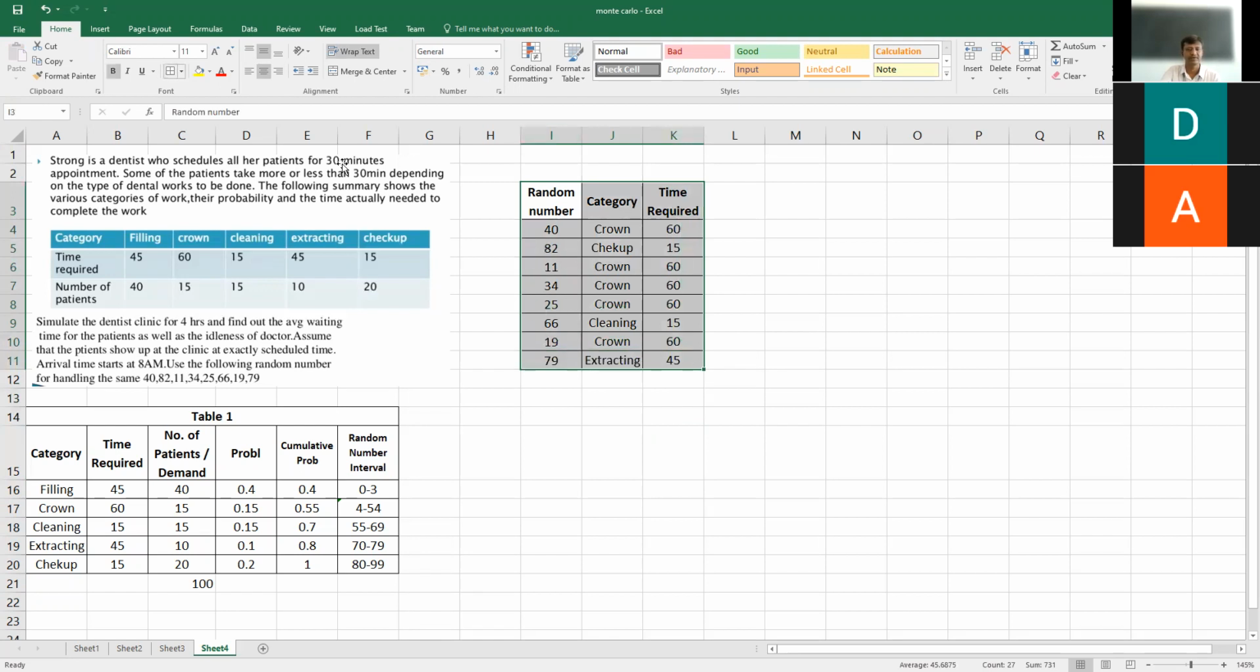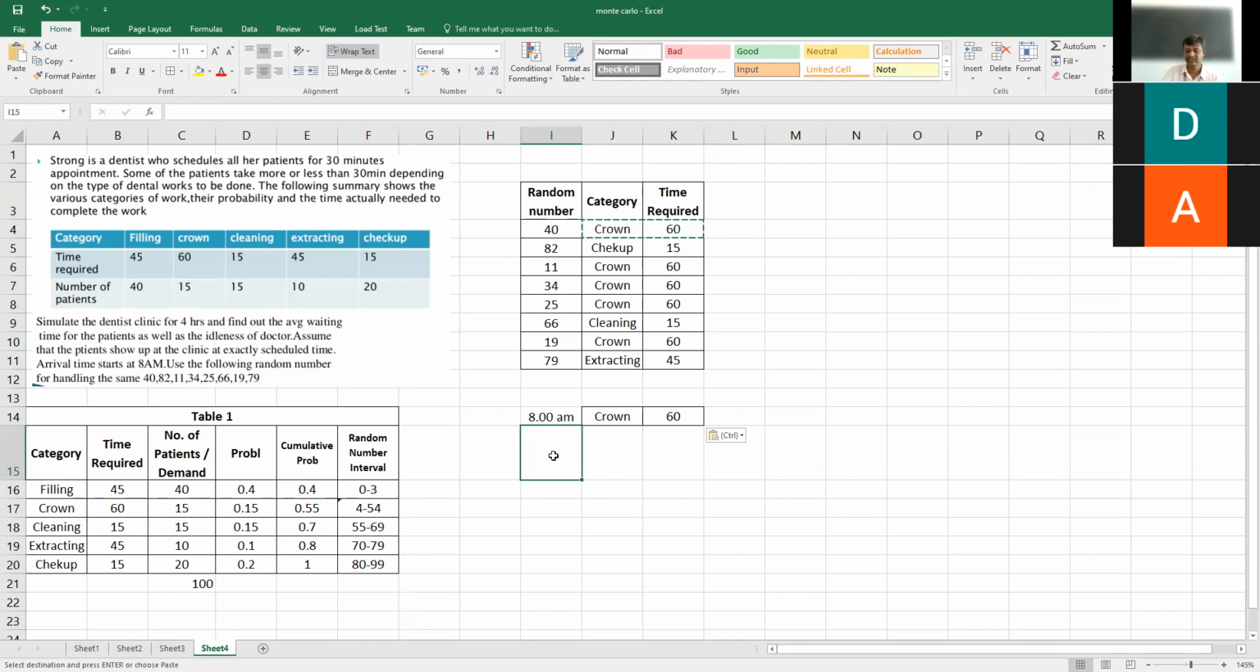Keeping this table, we have to find out other things. The service starts by 8 a.m. When the first patient comes in, he is coming for a crowning activity, so it takes 60 minutes of time to complete the work.